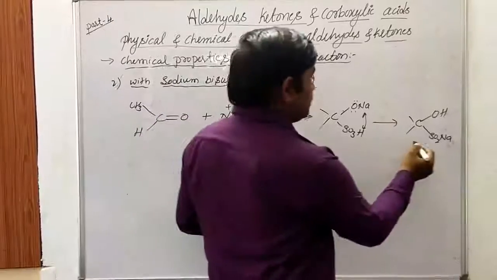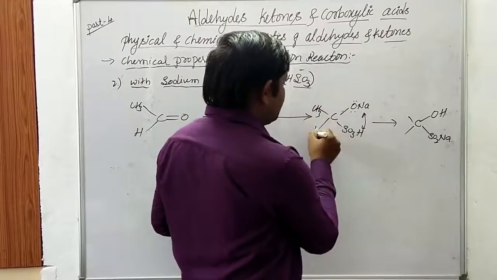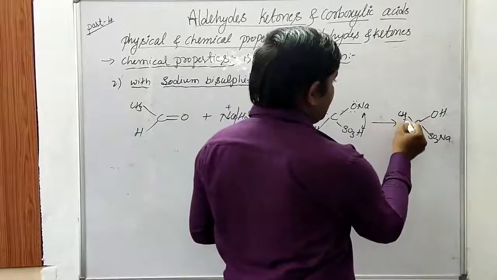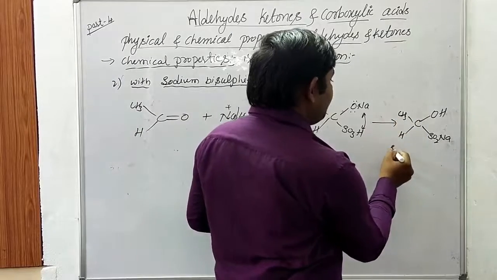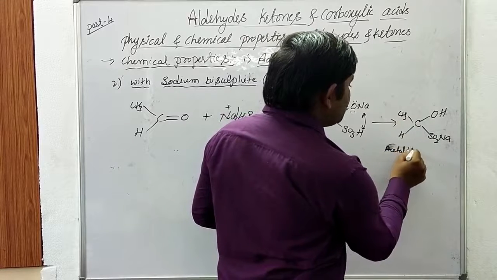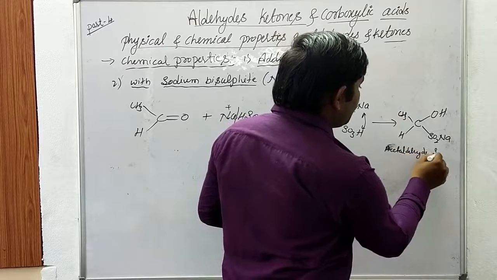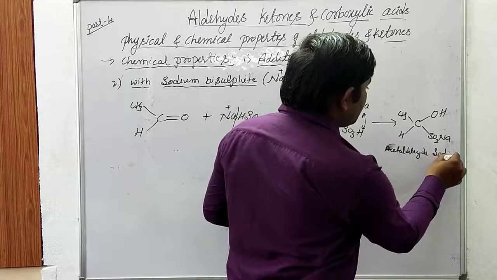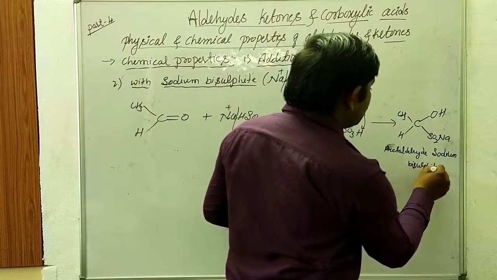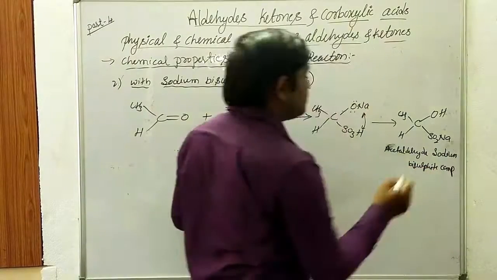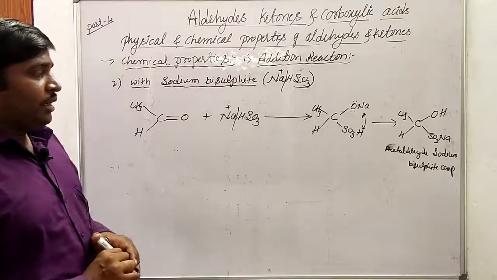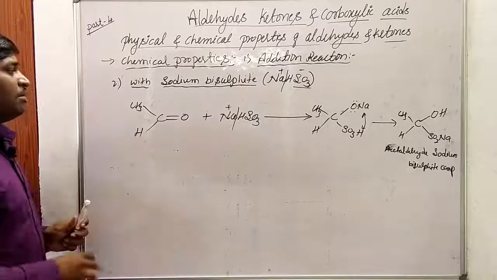So this is acetaldehyde, with CH3 and H, and here also CH3 and H, this is the acetaldehyde sodium bisulfite compound. That is the product you are going to obtain. Similarly, you may consider plenty of reactions.